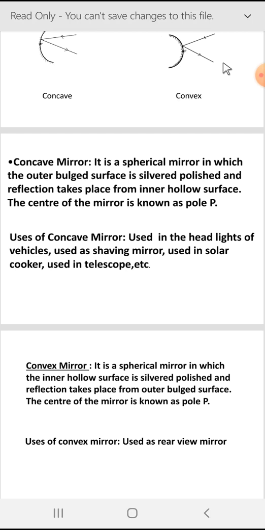Then the uses of a convex mirror. The main use is as a rear view mirror. We can also use convex mirrors on bend roads to see an object or a vehicle coming from the bend side of the road.